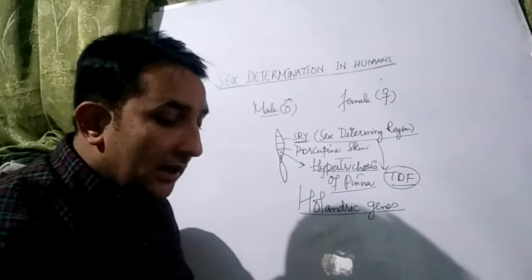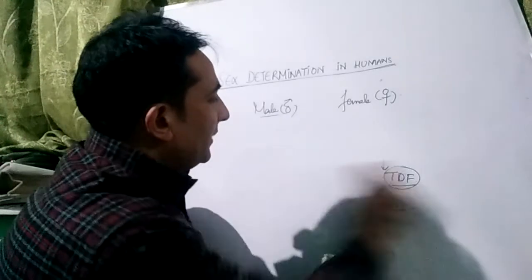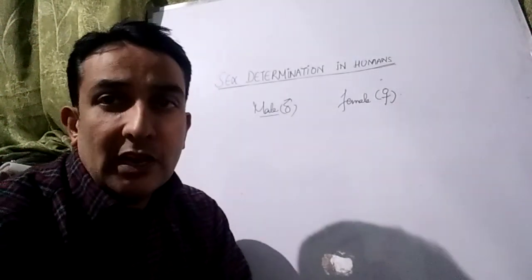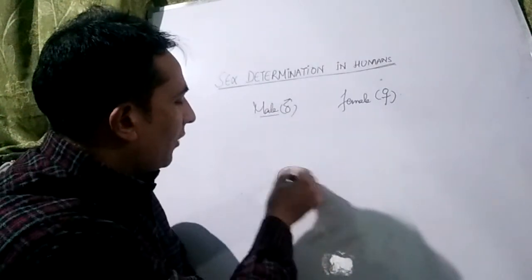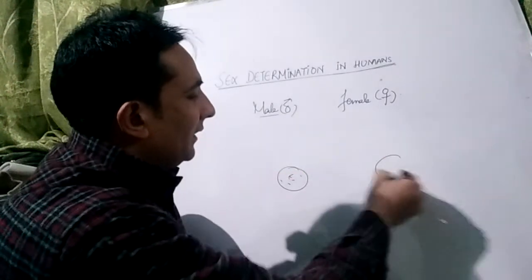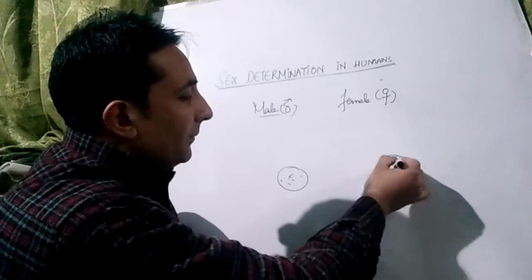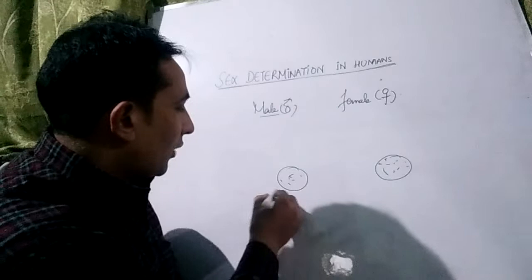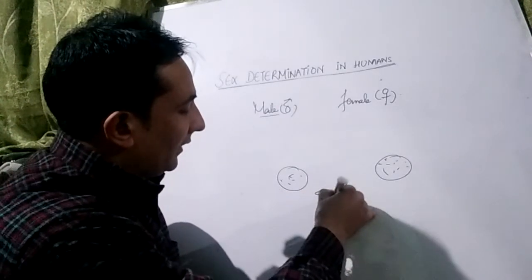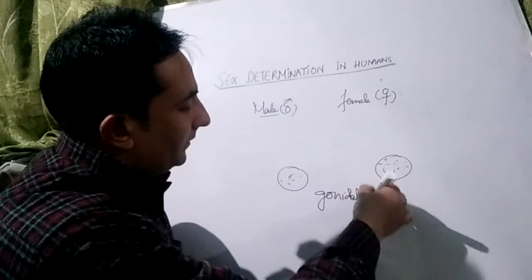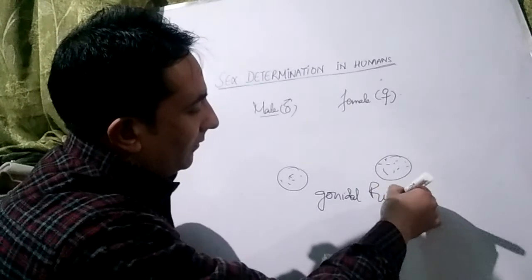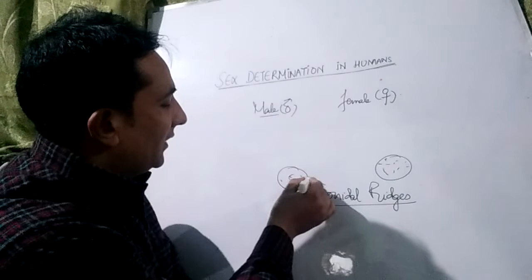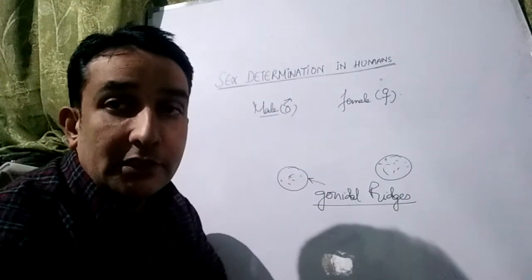After that, I will discuss a bit about the gonadal ridges and their development. For example, I draw a structure like this. When embryonic development starts, small structures are formed which we call gonadal ridges. So these are gonadal ridges. Sorry, it's not region, it is ridge.